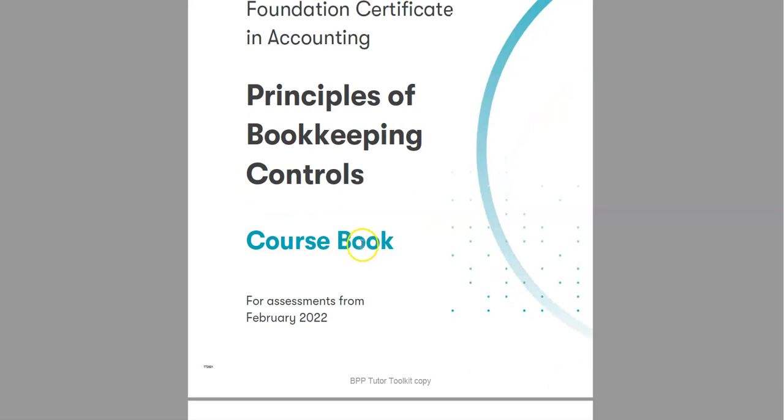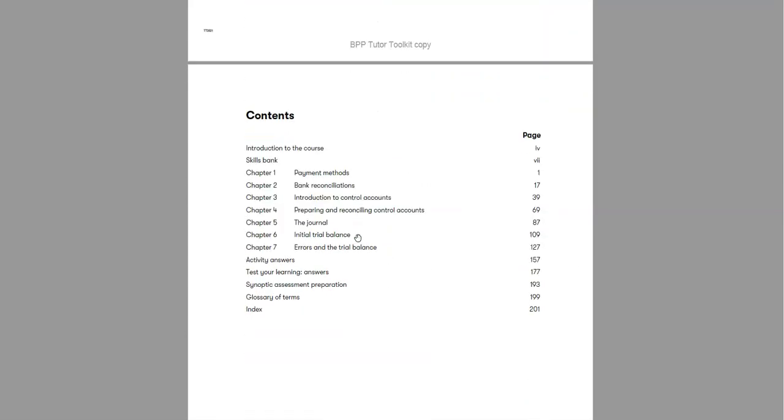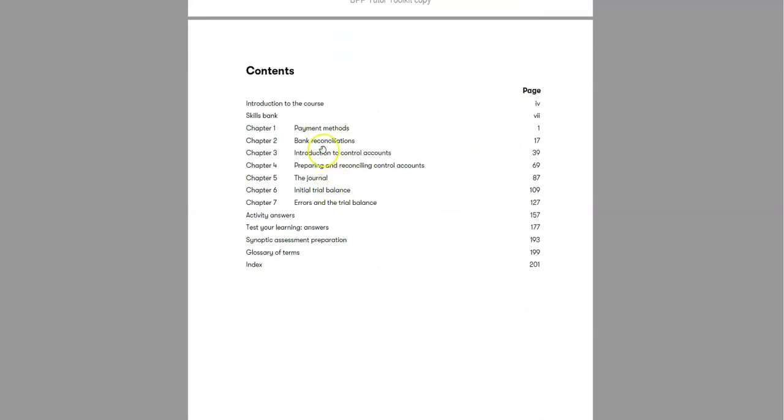Now let's have a look what are the new changes on the content. So if you look at the content, we can see the payment method, the bank reconciliation, introduction to control account, then preparing and reconciling the control account, the journal, and the error and the trial balance. These topics are exactly the same as the topics we have on our current course.